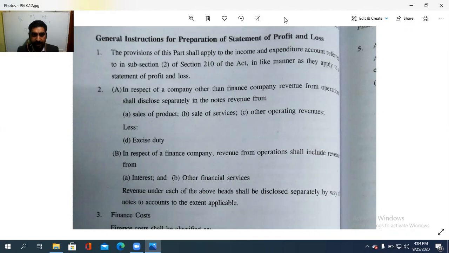In respect of a company other than a finance company, the revenue from operation shall be disclosed separately in the notes: revenue from the sale of products, the sale of services and other operating revenues, less the excise duty. And in respect of a finance company, the revenue from operation shall include revenue from interest and other financial services. The revenue under each of the above heads shall be disclosed separately by way of the notes to the accounts to the extent applicable.